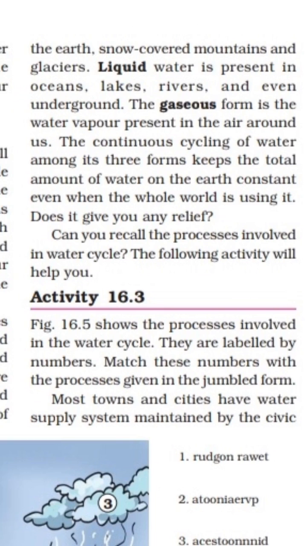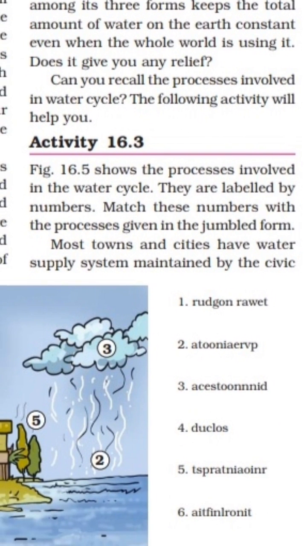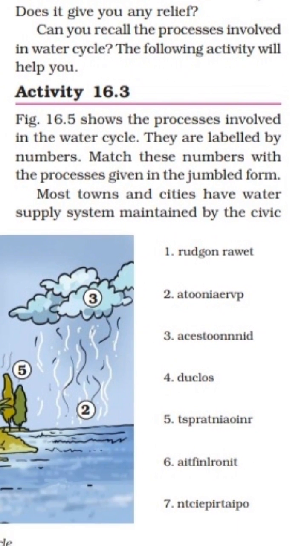The following activity will help you. Now we are aware of which processes are involved in the water cycle. Now see the activity. It is a simple activity. Figure 16.5 shows the processes involved in the water cycle. They are labeled by numbers. Match these numbers with the processes given in jumbled form. Here numbers 1 to 7 are given and the words are given in jumbled form, and we have to prepare the words from that.